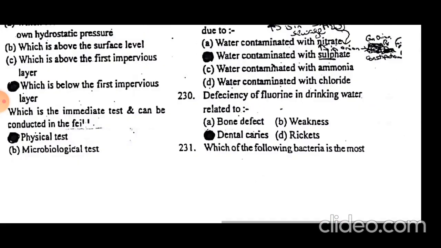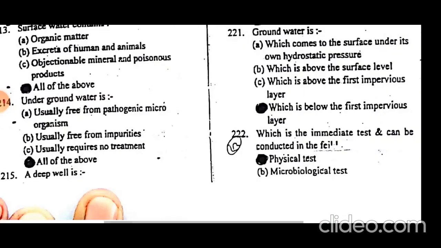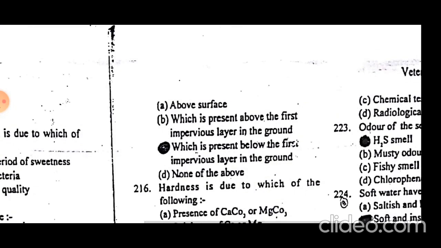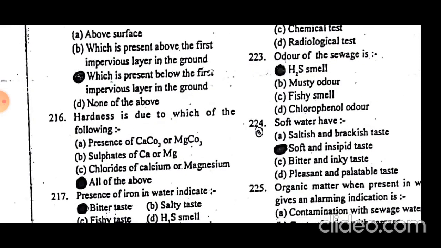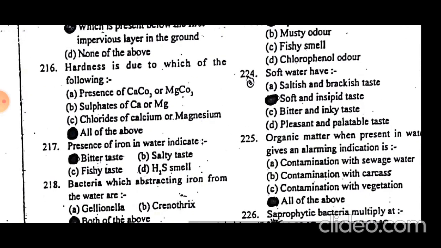A deep well is one which is present below the first impervious layer in the ground. Hardness is due to the presence of calcium carbonate, magnesium carbonate, calcium sulfate, magnesium sulfate, calcium chloride, and magnesium chloride. Any of these can be responsible for the hardness of water.